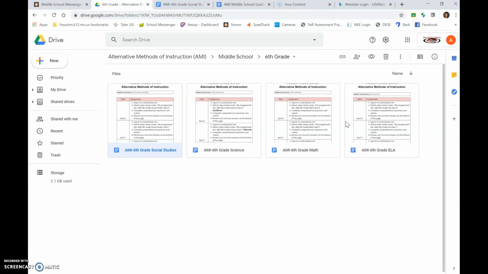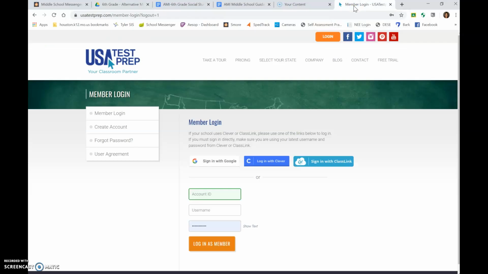Most of your assignments are going to be in USA Test Prep. So if that is your assignment, then you would simply open a new window, go to usatestprep.com. Every student was given a login password sheet the last day in attendance to remind you of your login information if you had forgotten. For USA Test Prep, a student will need the account ID, which is Houston 42, along with their username and password.